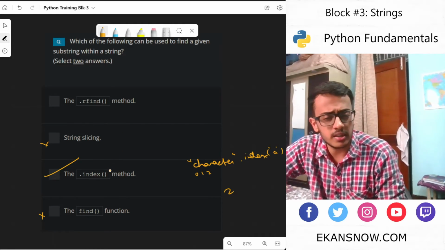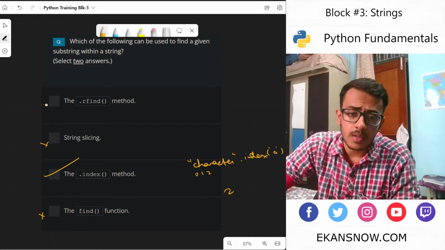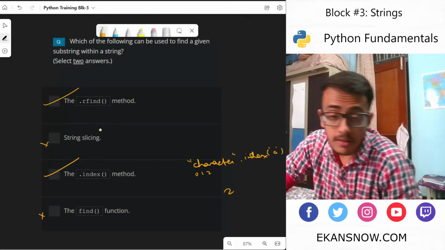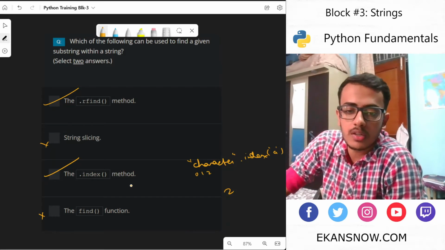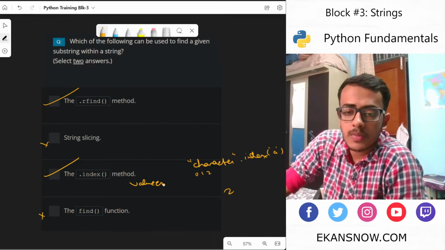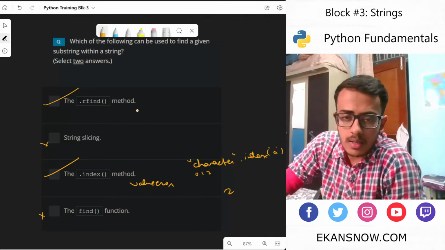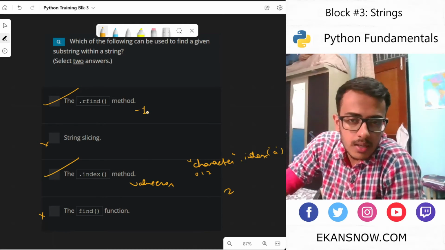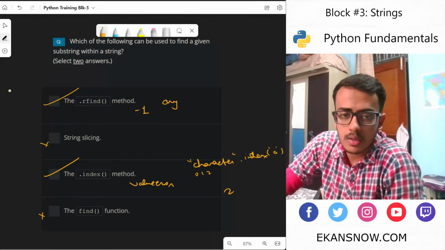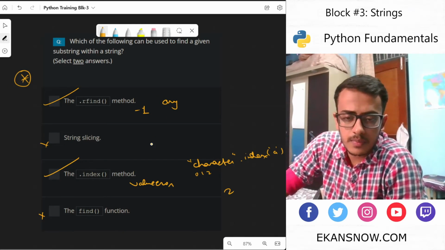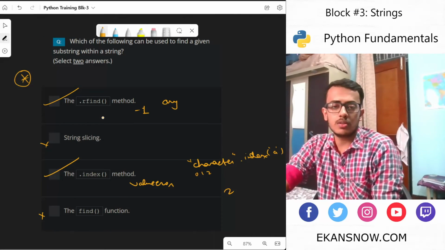The difference between these two is, if the character or the substring is not found, in the case of index, it would give a value error. Whereas in this case, I believe it gives -1 as an output, but it definitely doesn't throw any error. You can cross check this one. Okay, the explanation of this too.